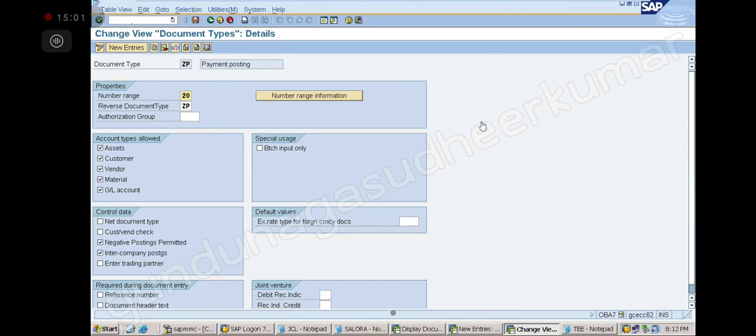When you do F-53, what document type will you get? KG you will get. What series is it? 15 series. You are getting it automatically, correct? How? Because we are maintaining it in OBS7. Same way, when I do automatic payment through APP, I will get ZP document type. What series? 20. That also I should maintain.